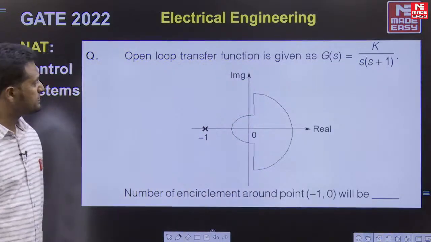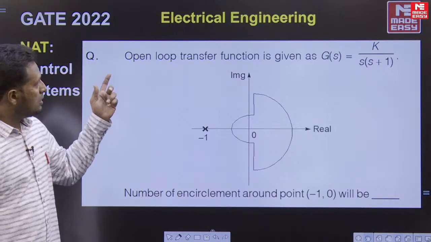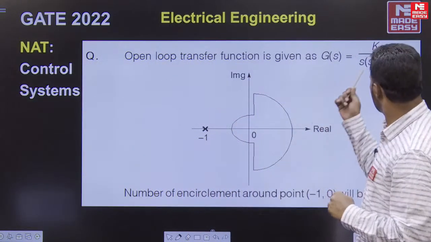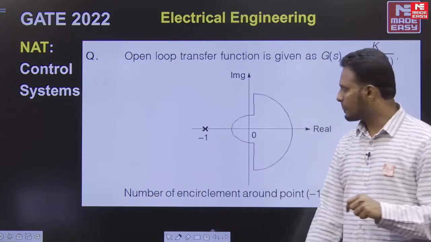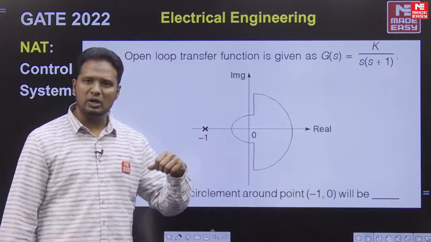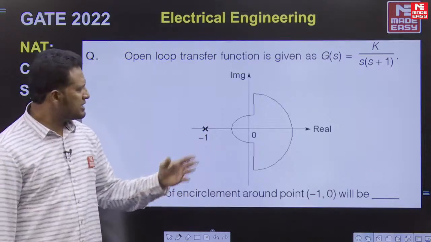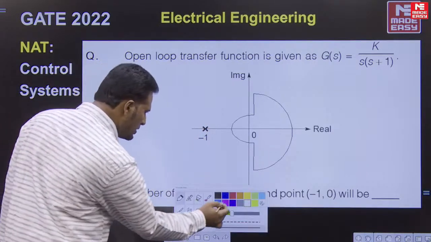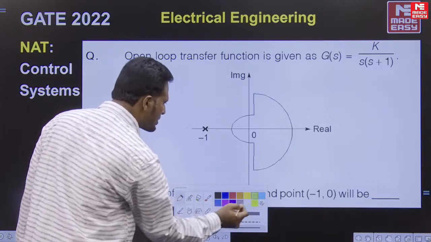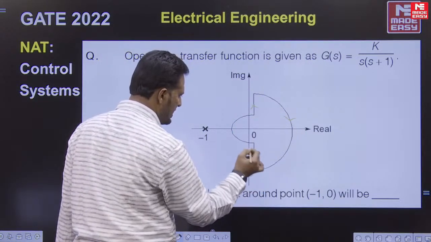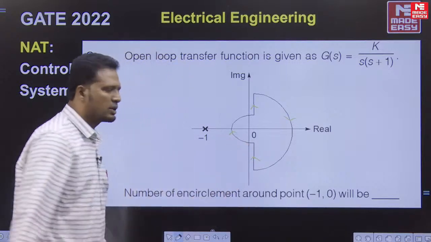Moving to the next question. Nyquist contour of a system is given and the open loop transfer function of the system is also given. The question is to find how many number of times the Nyquist plot will encircle the reference point -1, 0. Let us take the default direction, which is clockwise, as we usually take, because the direction is not mentioned here.